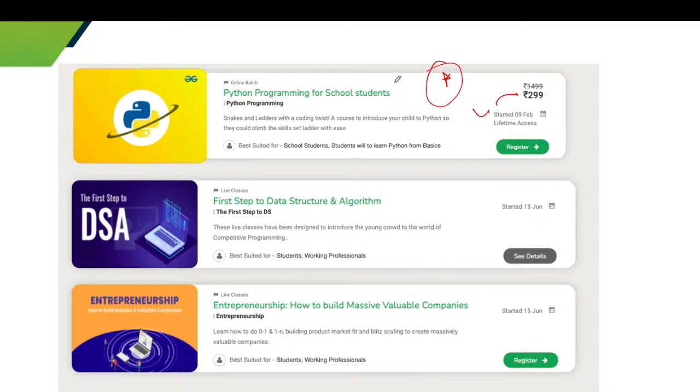Next course is first step to data structure and algorithms. This was started on 15th of June. So do purchase it and take benefit from this course.